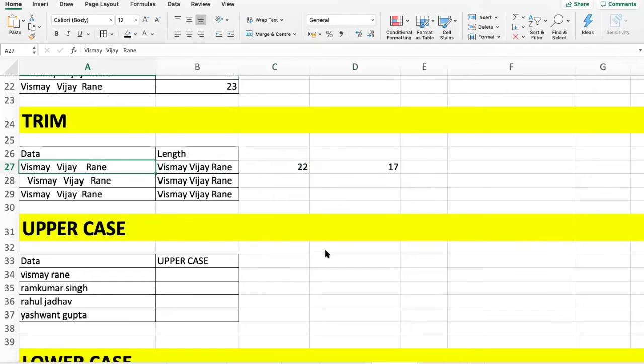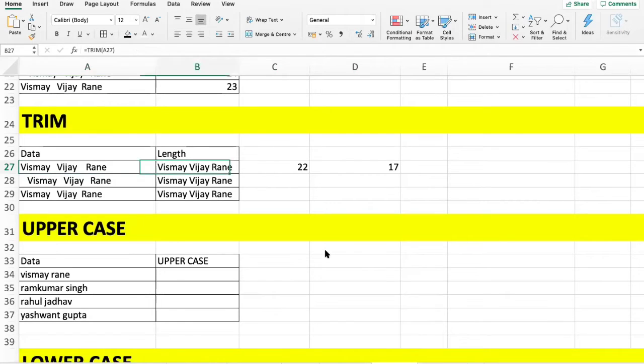In this example, in my name there are unnecessary spaces between my first name, middle name, and last name. I want to remove them, so I just write TRIM, select that cell, close the bracket, and press enter. You don't need to put in any values.